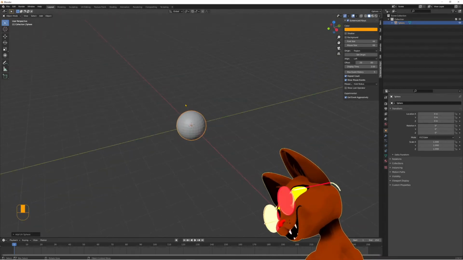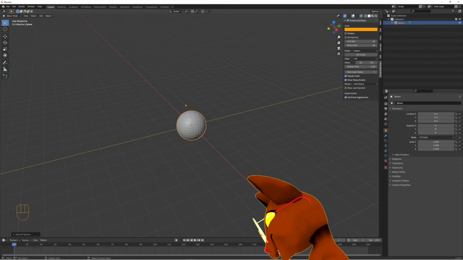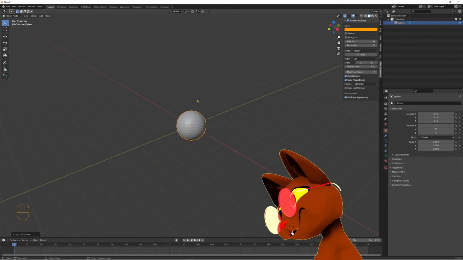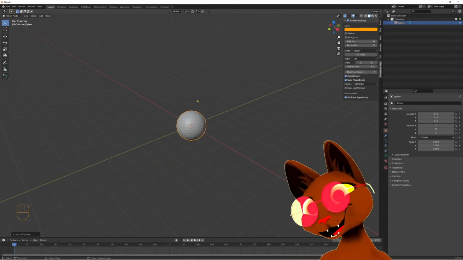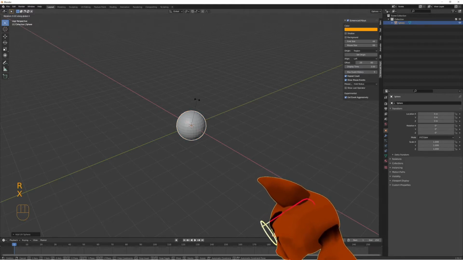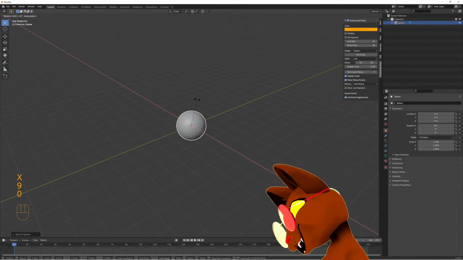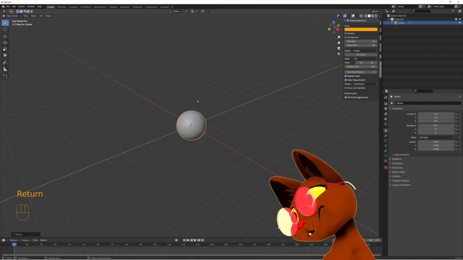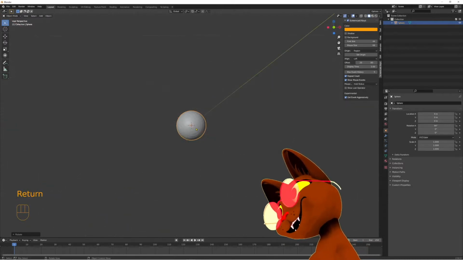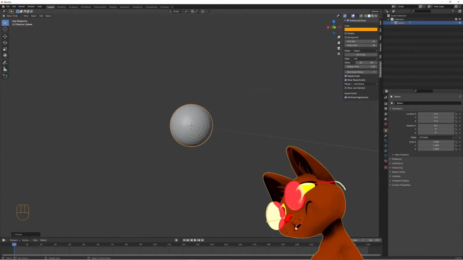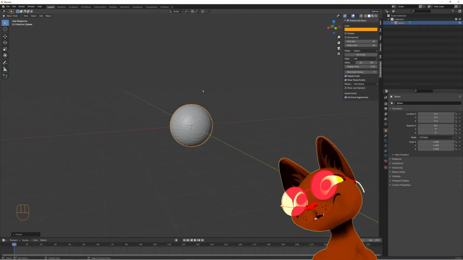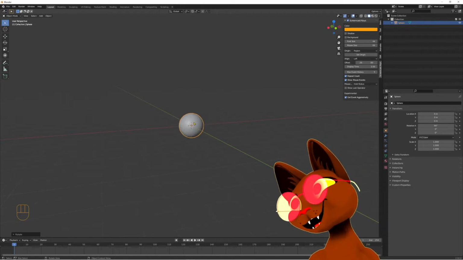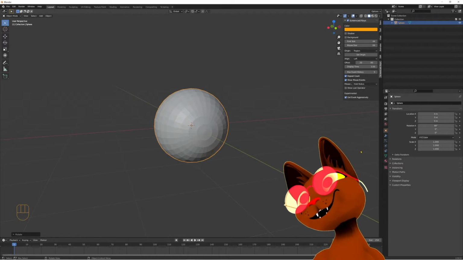We wanna rotate it just a bit. So to rotate it accurately, we're gonna press R, X, and 90. So RX 90, then enter. We rotated the sphere a bit. Then we're gonna smooth it out. Oh, not yet.